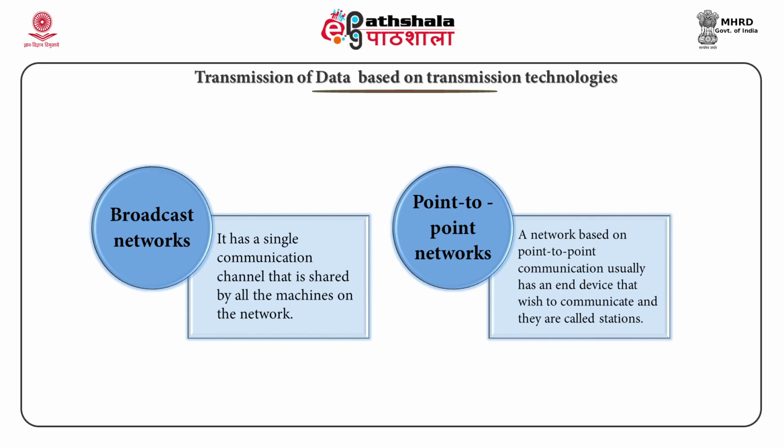These switching nodes have no concern with the contents of the data. Their function is to provide a switching facility that will allow data to move from one node to another till they reach the destination.